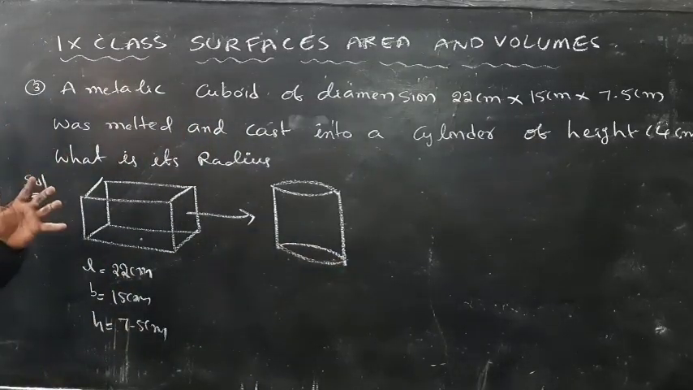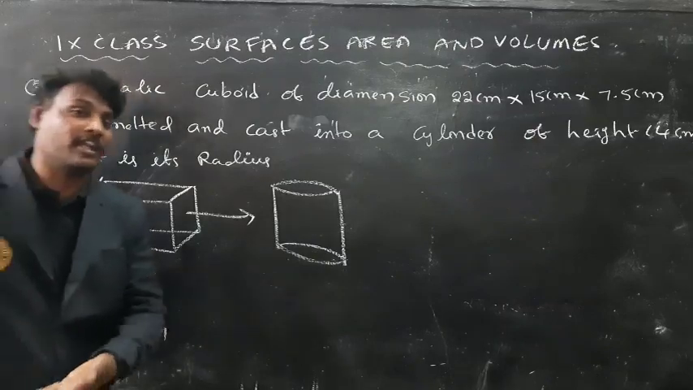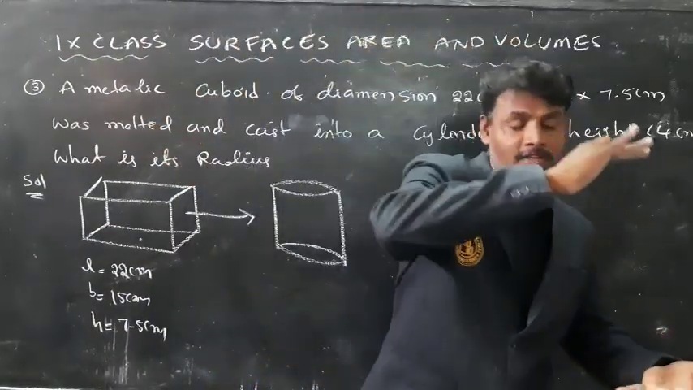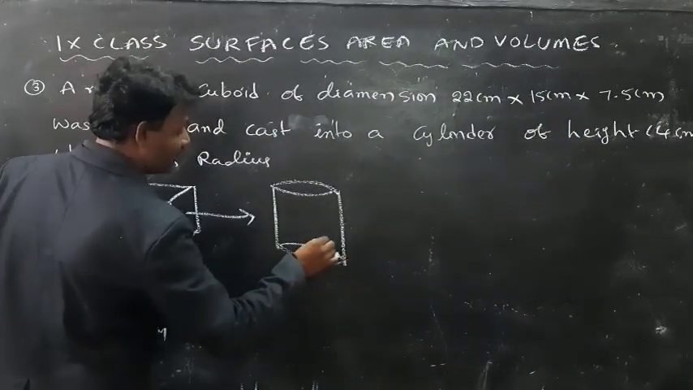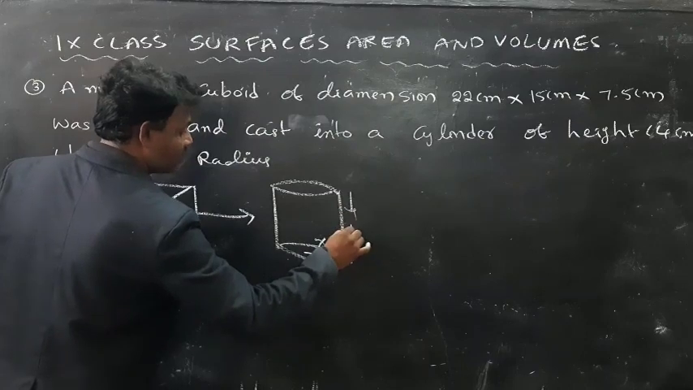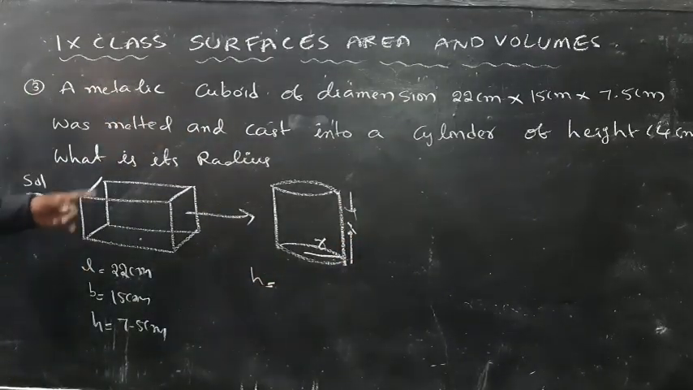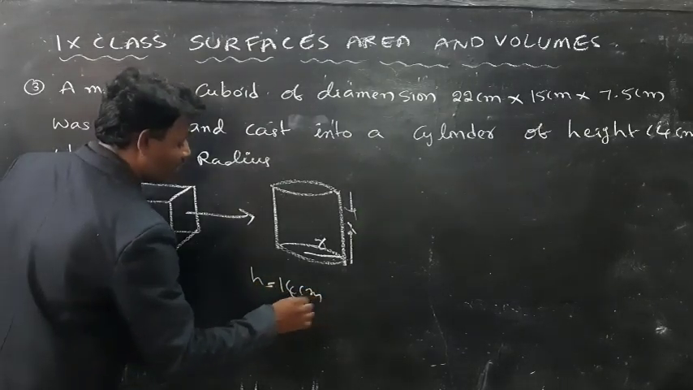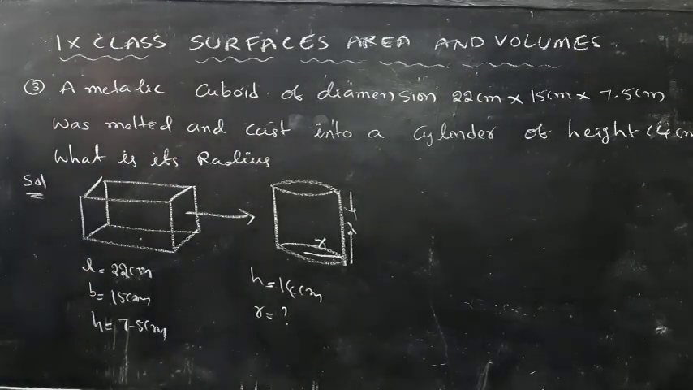So here is one cuboid. What did he do? He melted that cuboid and recast it into a cylinder. So what are the measurements of the cylinder? I need the radius and also the height. Here, the height of the cylinder is given. How much? Height of the cylinder is 40 centimeters. But here I don't know the radius of the cylinder. Now you have to find the radius of the cylinder.